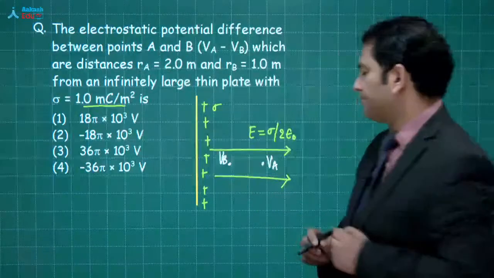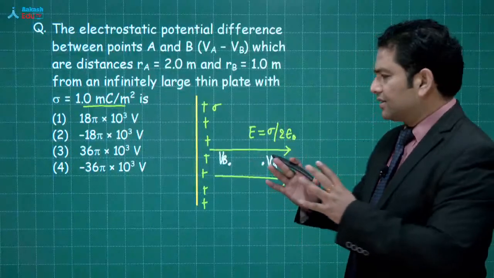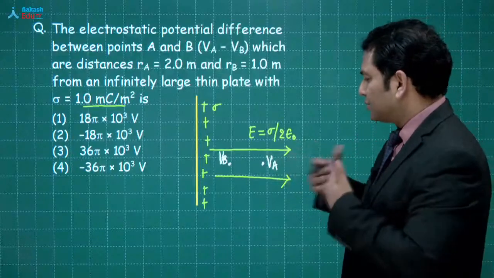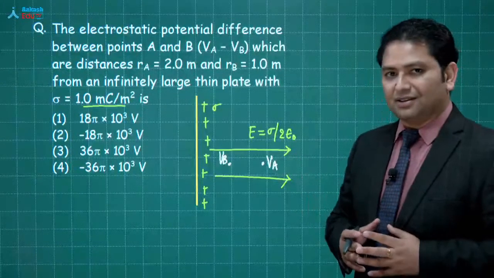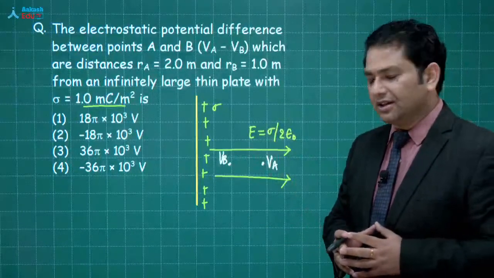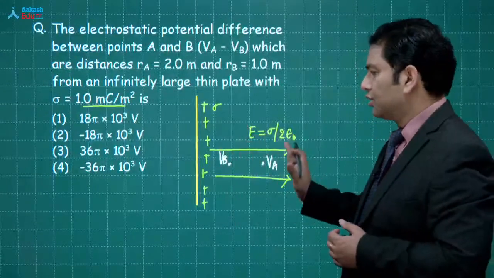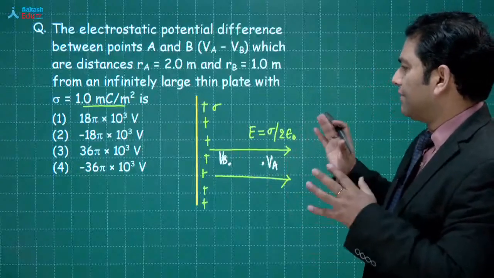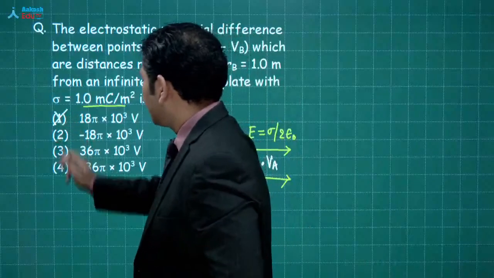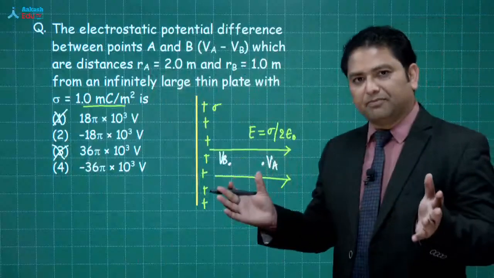एक काम करते हैं. Because the electric field is constant, okay? So instead of going into formality, let's try to see how faster we can solve it. अब देखिए, this is at low potential, this is at high potential. How come? Electric field is directed from high potential to low potential. तो अगर VA minus VB ये पूछा गया है, that will be negative. So in that regard, option number 1 and option number 3 will be eliminated.